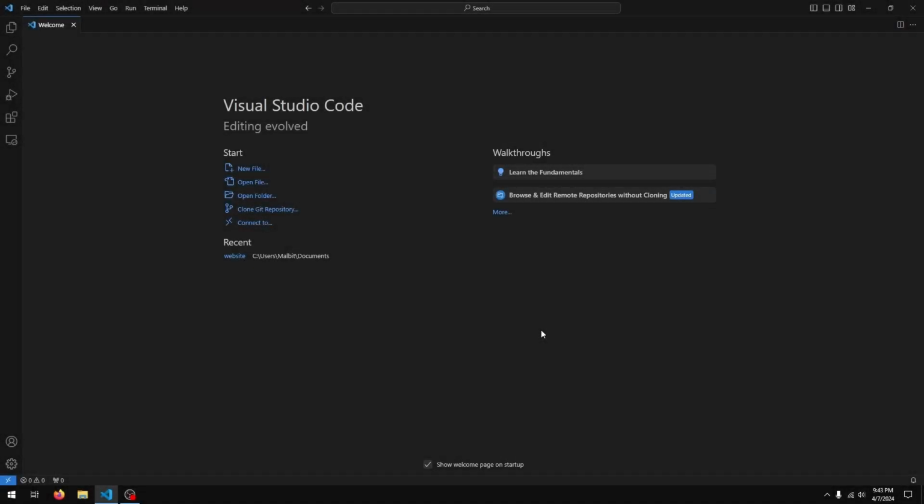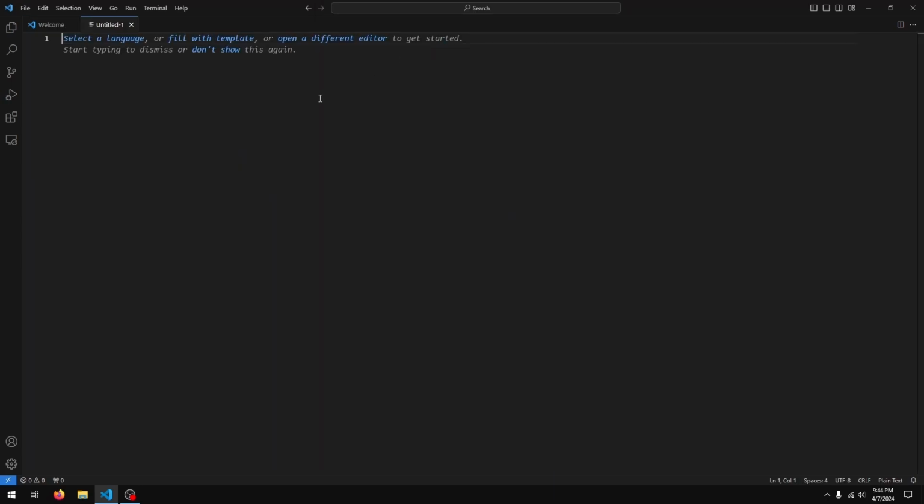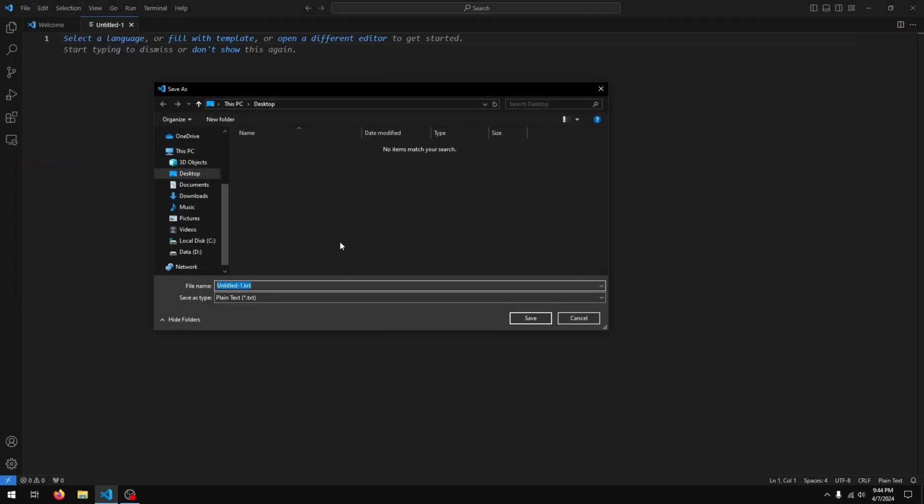We are going to see how we can display stuff on the console window. To get started, I have VS Code open here, and I'm just going to create a new file. Choose text file if you get this, and then I'm going to go to file, save. Now you can save this wherever you like. I'm going to save it on my desktop as hello.py.